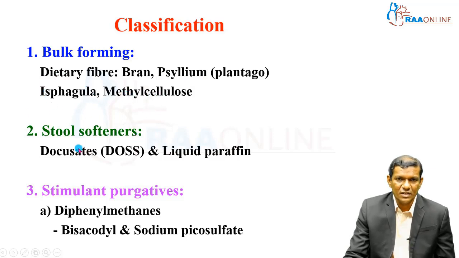Stool softeners, the name itself suggests they will soften the stools, like docusate, dioctyl sodium sulfosuccinate, and liquid paraffin can be used. And stimulant purgatives, we have different subcategories. The first one is diphenylmethanes, where the examples are bisacodyl, which can commonly be prescribed, and sodium picosulfate.